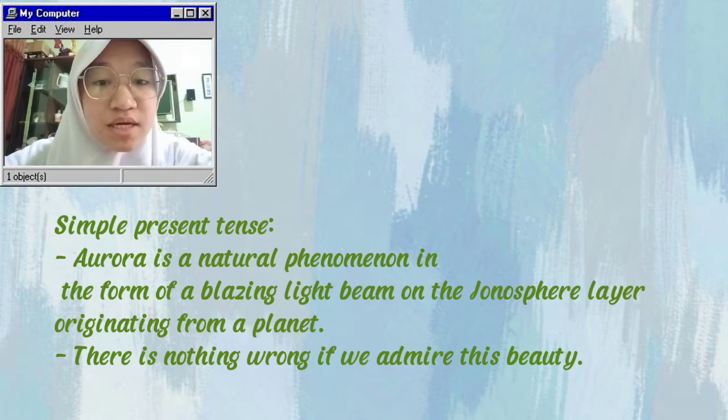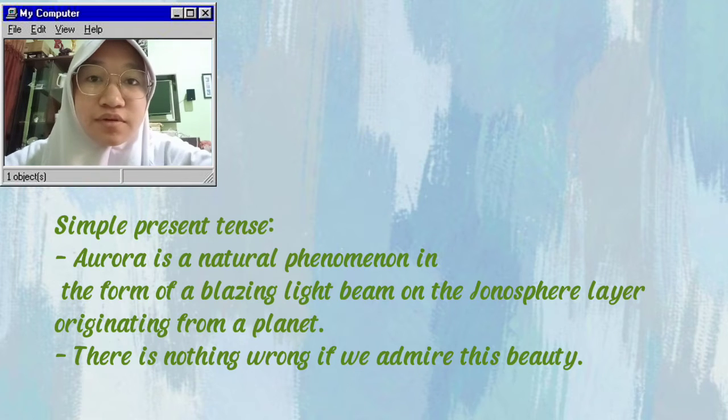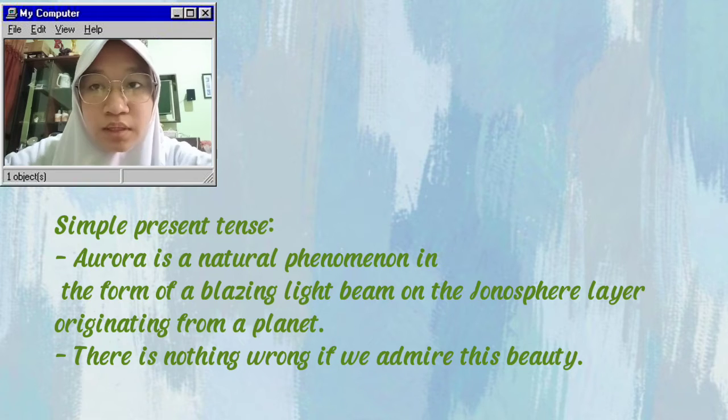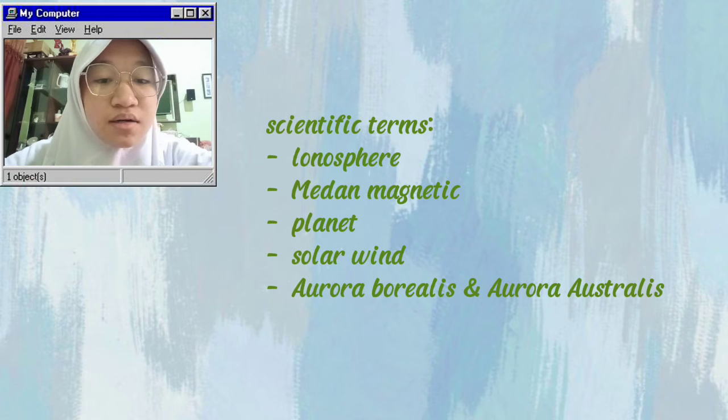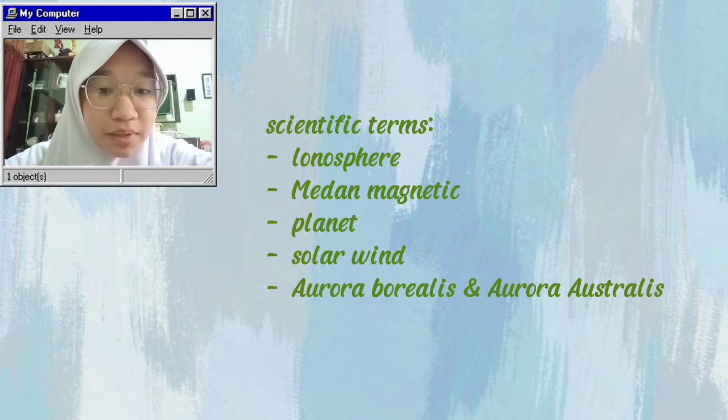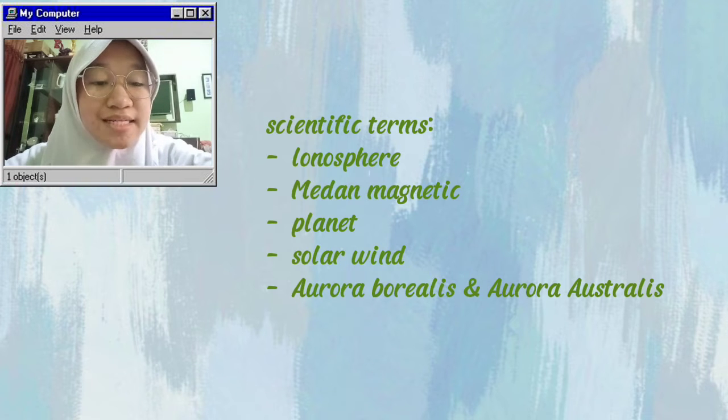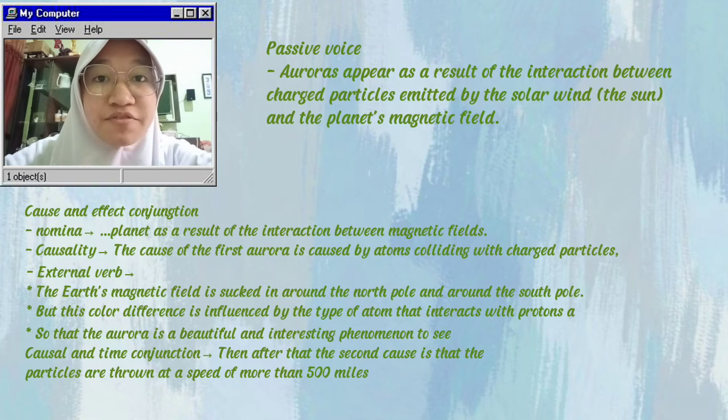Simple present tense. For example, aurora is a natural phenomenon in the form of a blazing light beam on the ionosphere layer originating from a planet. And there is nothing wrong if we admire this beauty. The scientific terms: there are ionosphere, magnetic, planet, solar wind, aurora borealis, and aurora australis. Passive voice. Auroras appear as a result of the interaction between charged particles emitted by the solar wind, the sun, and the planet's magnetic field.